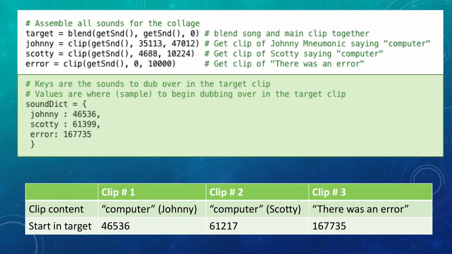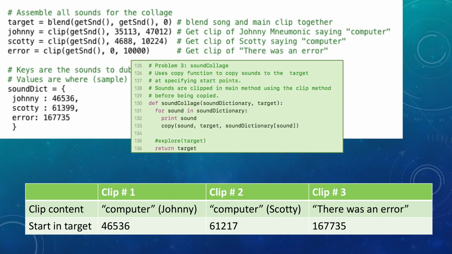I then stored each sound object I wanted to insert into the target sound in a dictionary. So here's my dictionary. The sound objects are the keys in the dictionary, and then the values are the locations where each sound should be copied into the target. So these are the indices of the samples where each sound object should be copied into the target, which again is the blend of Sandra Bullock and the background music.